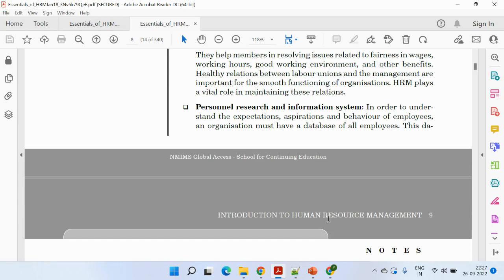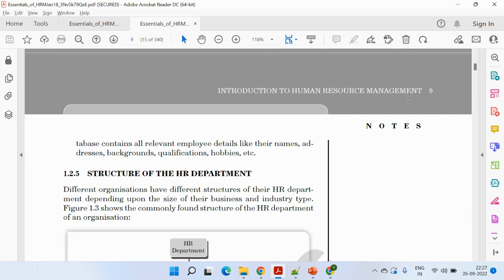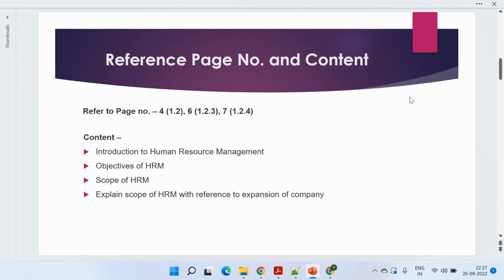Personal research and IS. So when you are hiring people, or maybe you are expanding something, you need to think of the different behaviors of the employees. The organization should have the complete database, because the number of resources is increasing. You need to think, okay, if you have hired these kind of people, what will be their behavior. See, handling a small chunk is easy, but handling a large number of people is again a tough job. So HRM again comes into the picture. So these all are the things which you need to explain generally, as well as in terms of expansion of the company. So I think the first question is pretty much clear.